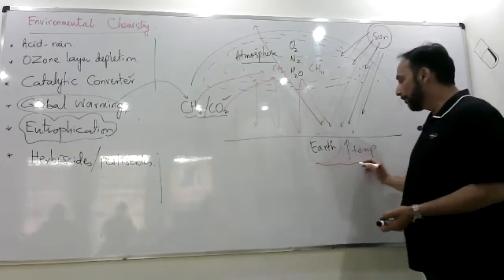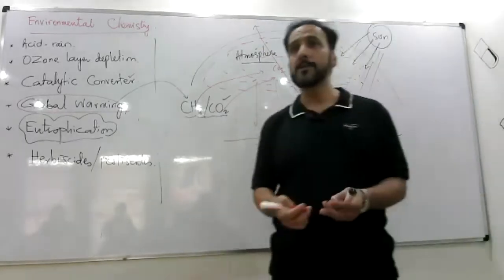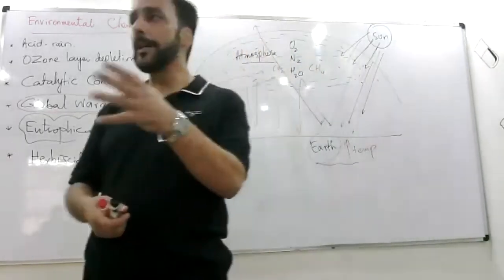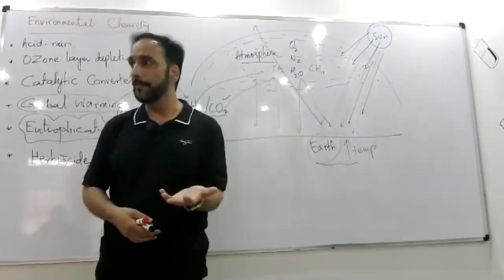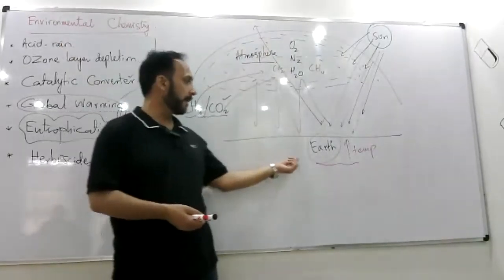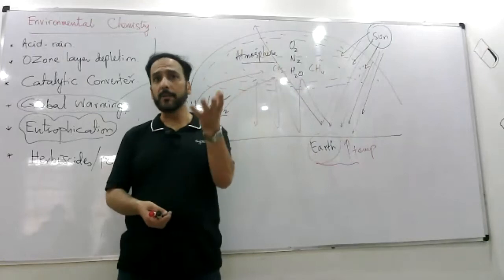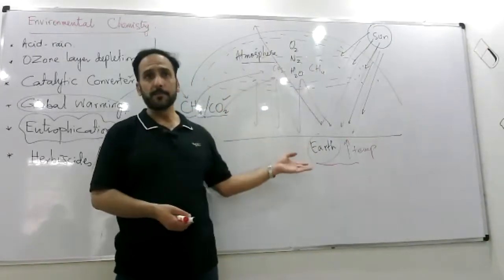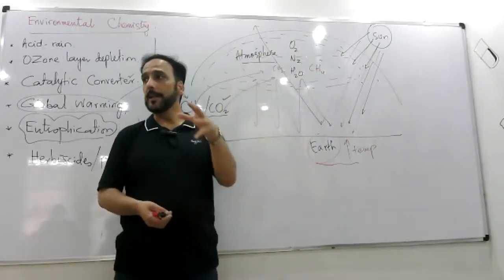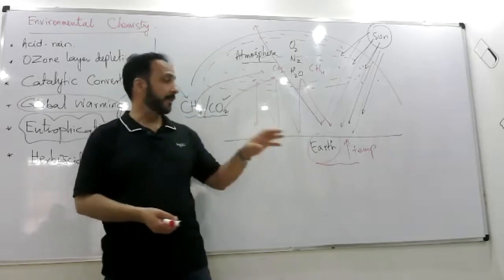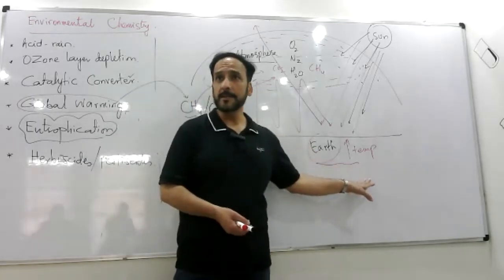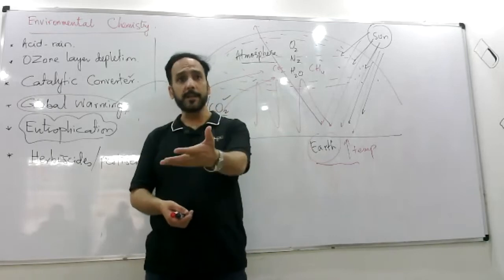And we know when we say the temperature of Earth is rising, it leads to many harmful effects or environmental phenomena like excessive melting of glaciers, because the temperature of Earth would rise and glacier ice will melt fast. And when the glacier ice will melt fast, it leads to excessive flooding.